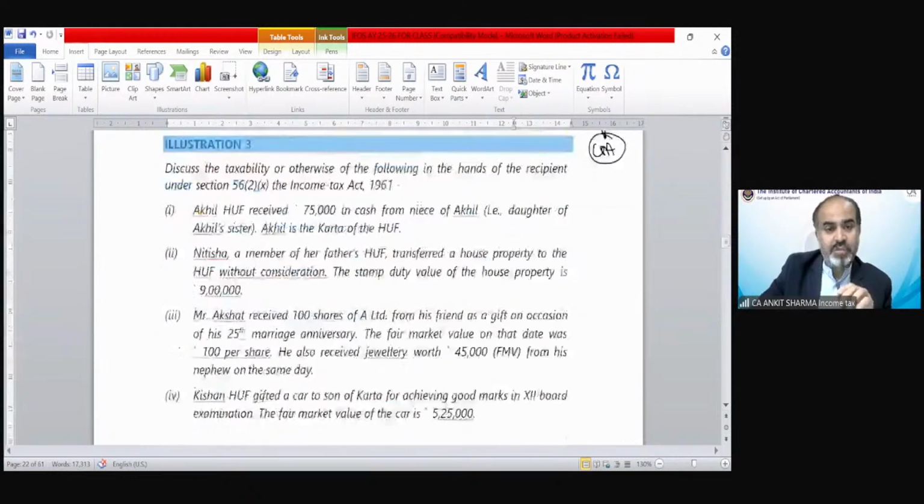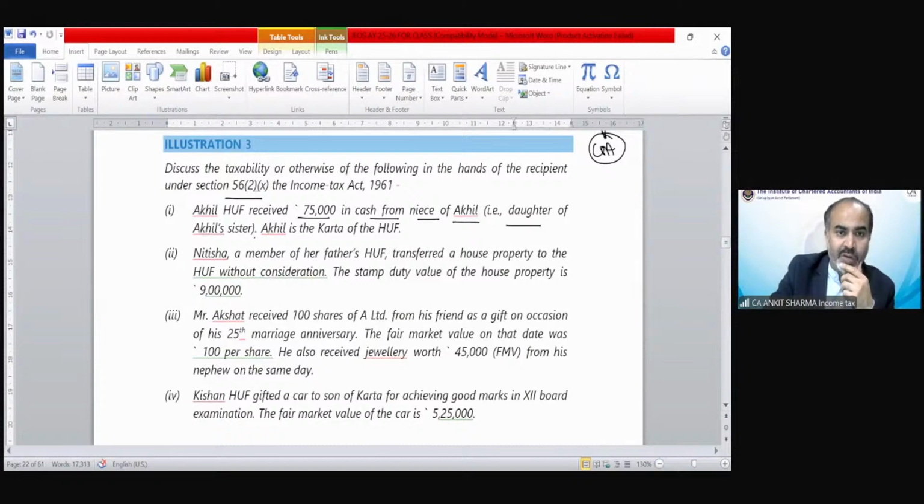Illustration number 3. It says discuss the liability of the following in the hands of the recipient under section 56(2). Akhil HUF received 75,000 in cash from niece of Akhil, daughter of Akhil's sister. So there's a provision, when you go through the provision, that exempts income from other sources cases in which relative has been described earlier.